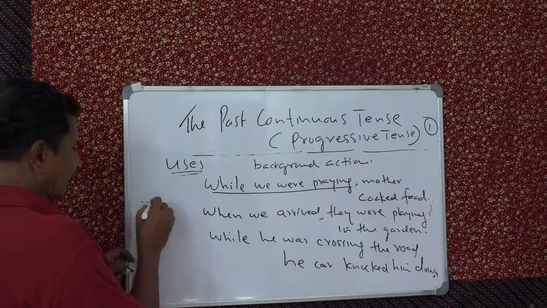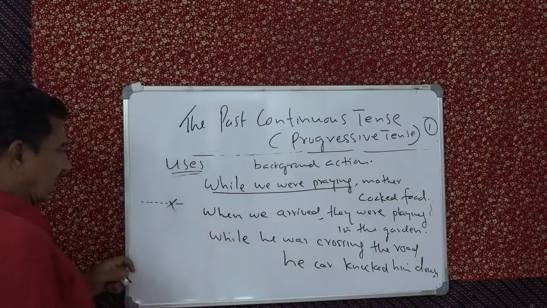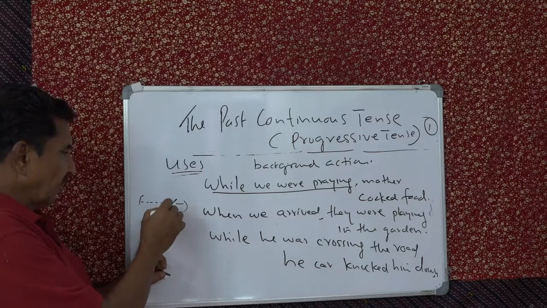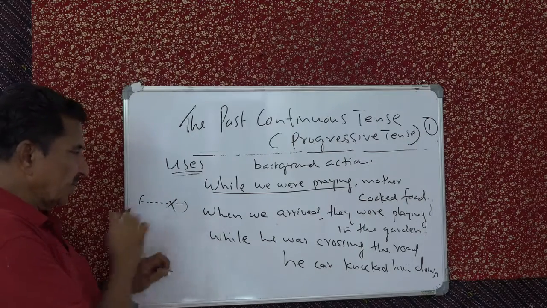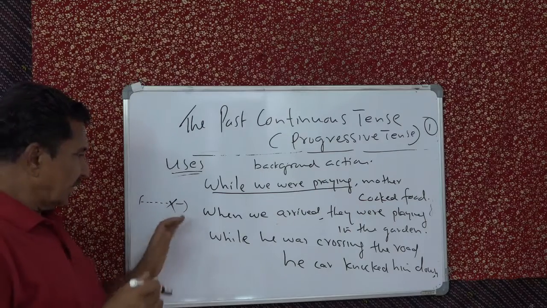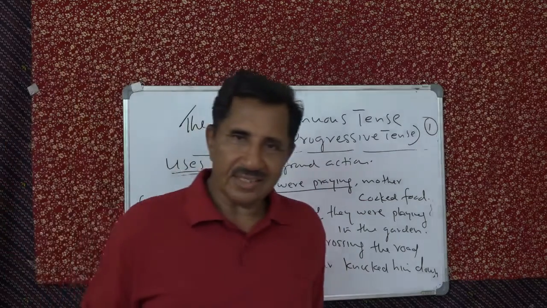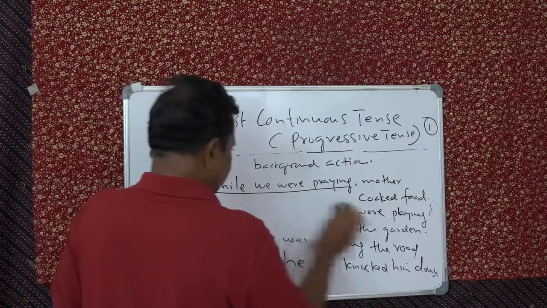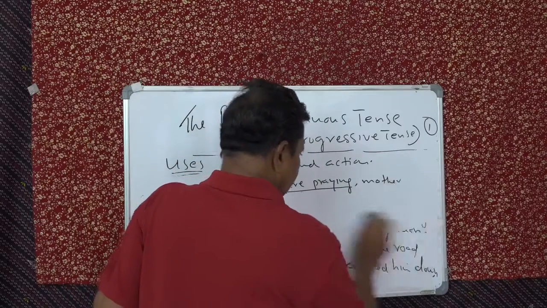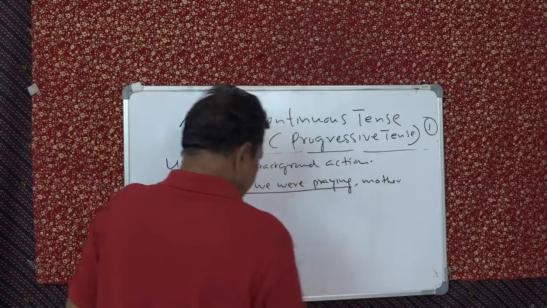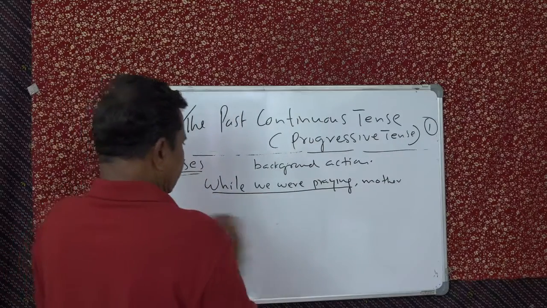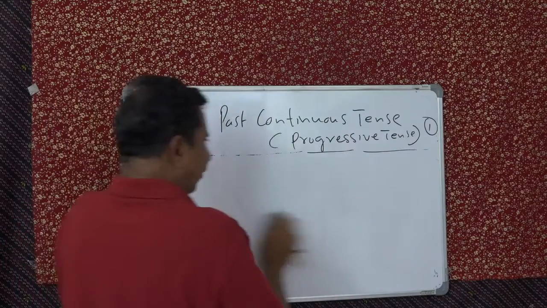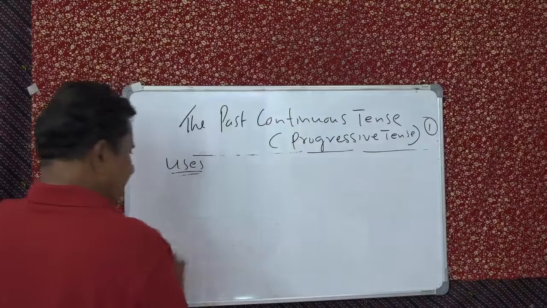See, this is the road crossing. Suddenly an action takes place. So crossing the road is the background action. And then suddenly something happens. Understand? That is the classic use of this tense: to describe a background action of another action in the past. And you use time expressions like when and while. While means during.